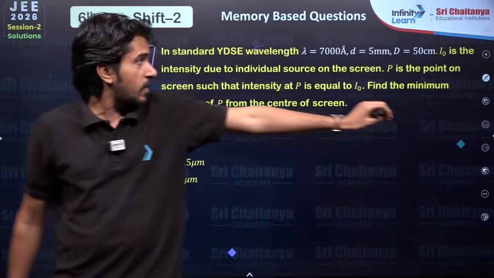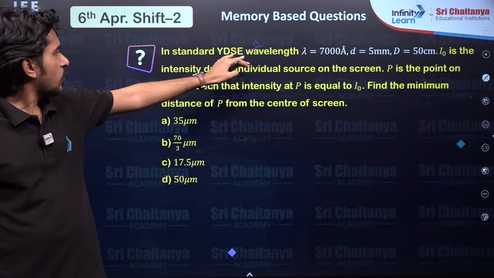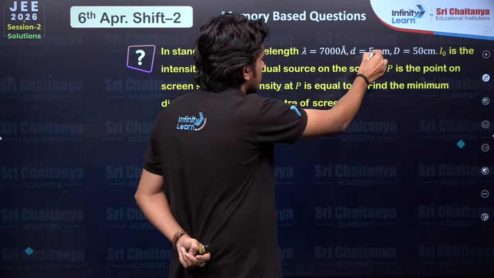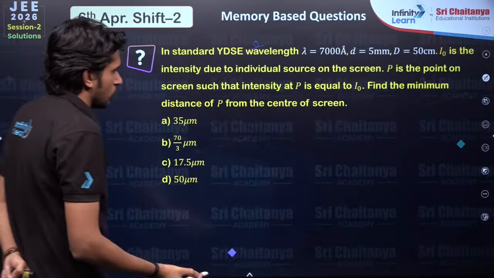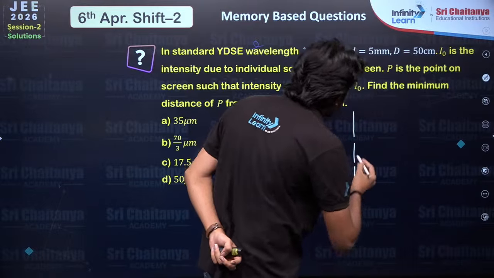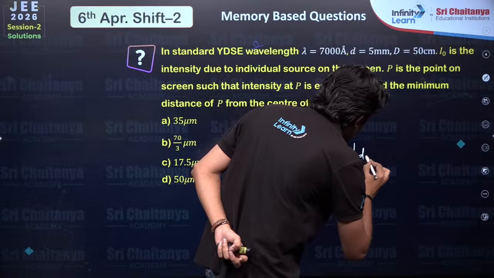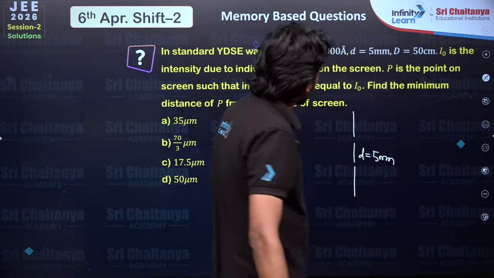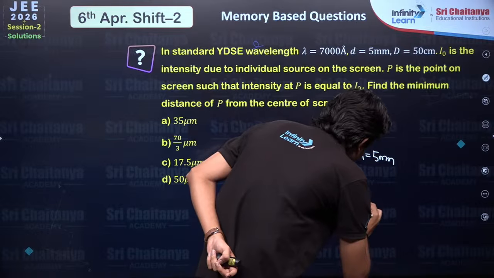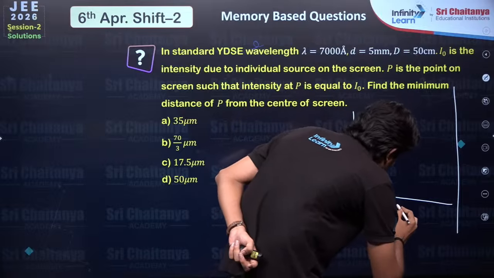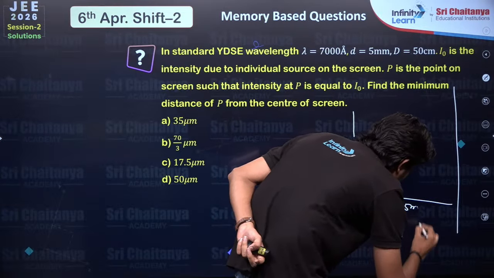In this question we have, in standard YDSE, the wavelength is this, D is what? Slit width. Okay, so let's make that arrangement over here. So D is given as 5 mm, and the distance from the screen is given as 50 centimeter or 0.5 meter.